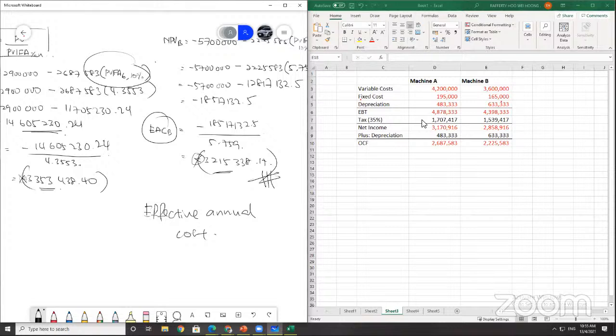But in this case here, we are counting the costing. That's why everything is a bit reversed. It's the opposite side. If in the actual cash flow you are having a negative earning before tax, there's no tax anymore. How can you tax a company with a negative earning? So in this case there is still taxes because it's the opposite already. This company is not losing money. They are having profit. But the problem now, you want to count how much it's going to cost you for each machine. That's why it's a bit different here. Okay, good. It's a very good question.